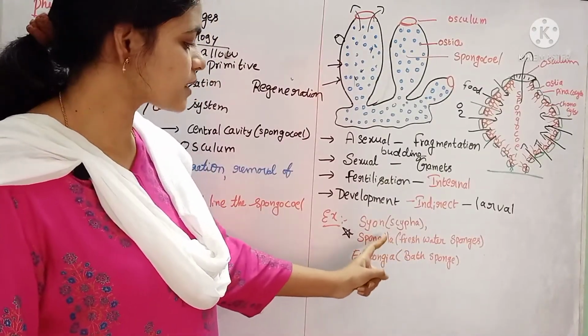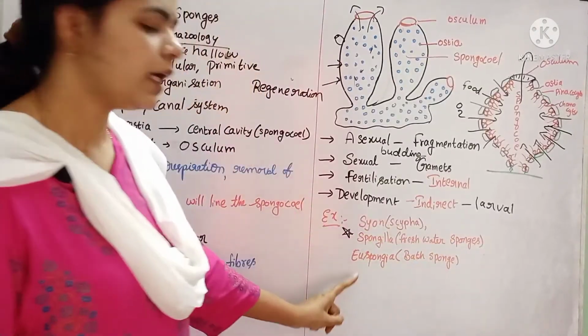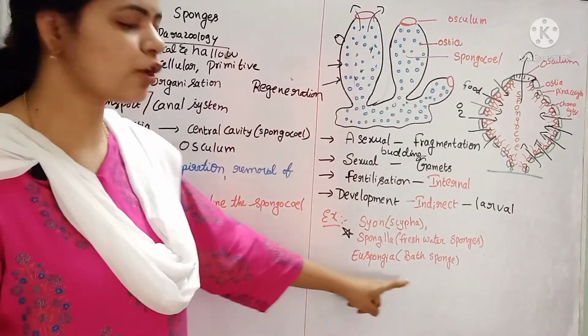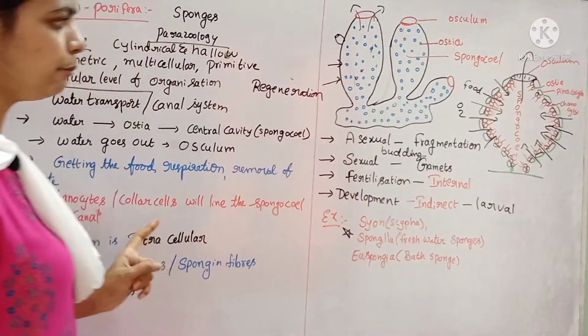commonly called Scypha. Spongilla, this is an important one. Spongilla are the only freshwater sponges, and Euspongia, commonly called bath sponges. So this is about the Porifera.